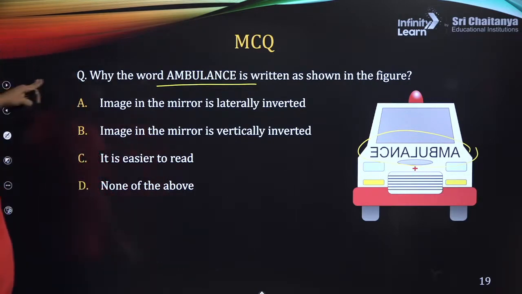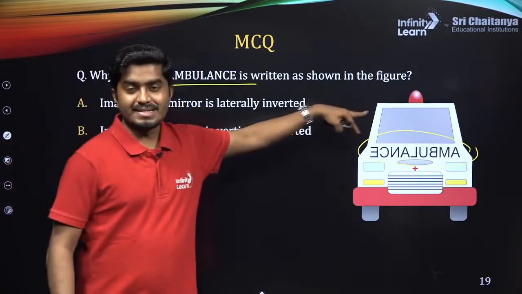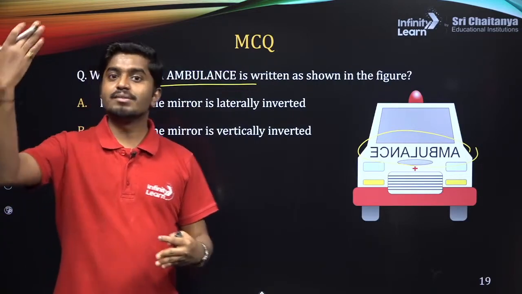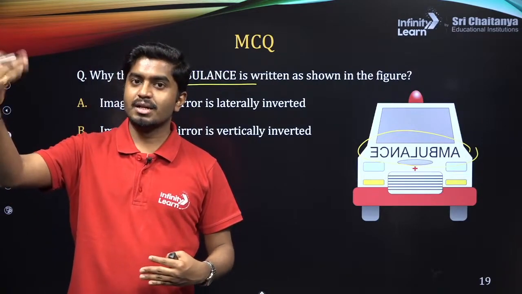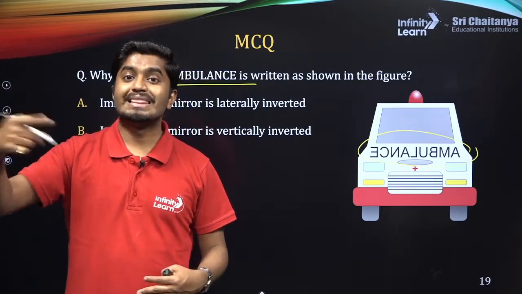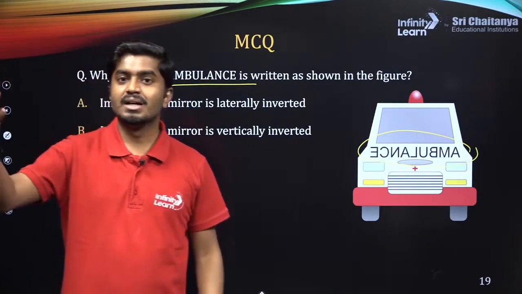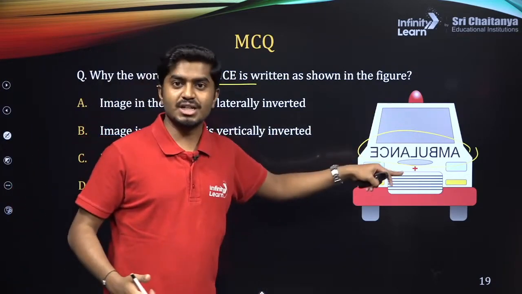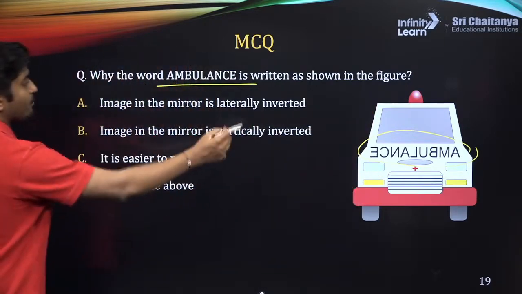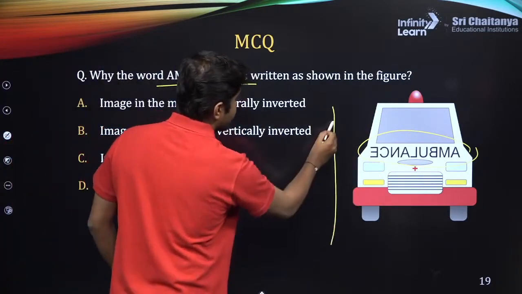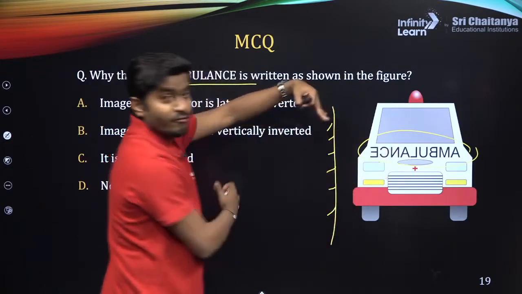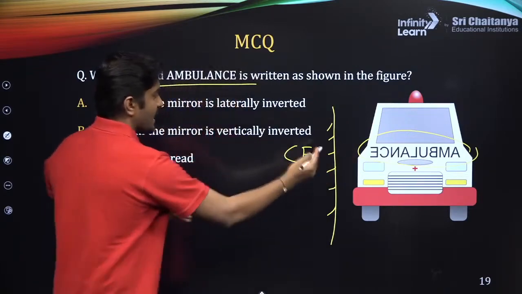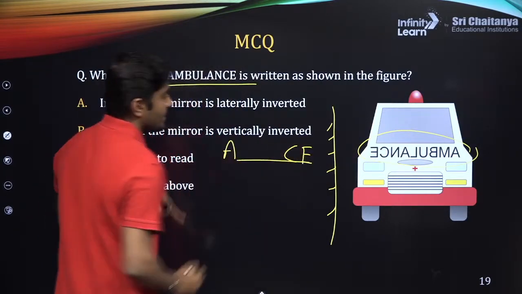Alright. So why is this ambulance word written like this? So what happens is, the ambulance is behind and you are on the bike or the car, then you have the mirror, right? So in that mirror, what do you see? You see the lateral inversion in your side mirror of the car or the bike. There is a lateral inversion, and because of that, this ambulance word. So lateral inversion is like there is a mirror here, so you flip it backwards. So this E will become like this, C will become like this, and so on. So this is how this ambulance word will come out.